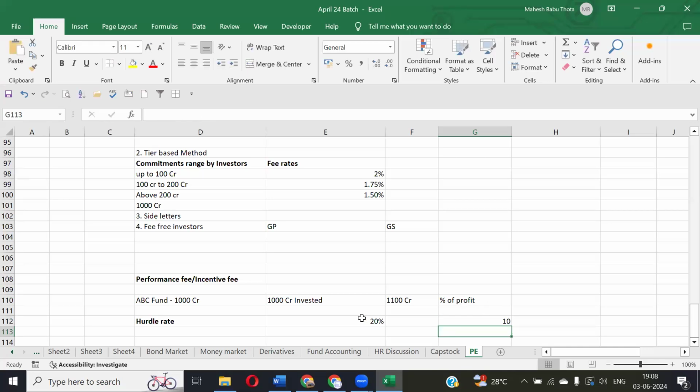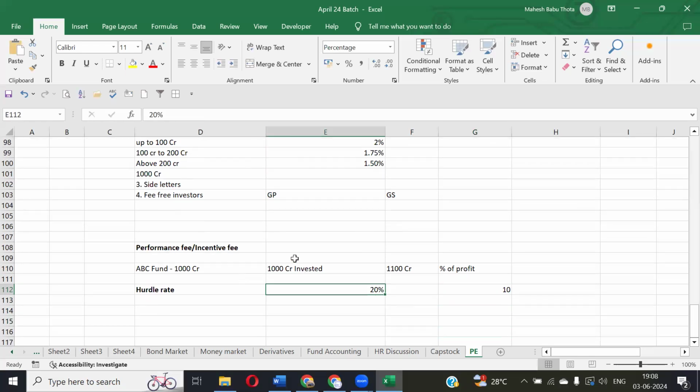Now is he eligible to charge his performance fees? No, sir, because the hurdle rate is 20%. We're getting only 10%, so we cannot charge performance fees from the investors.